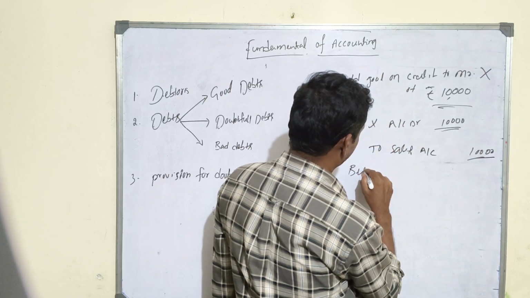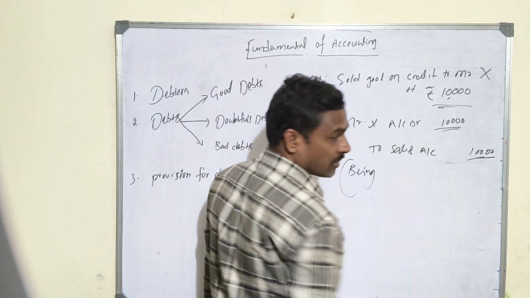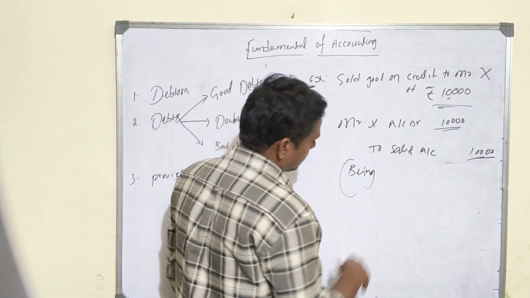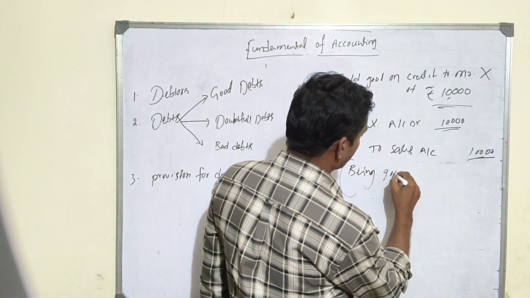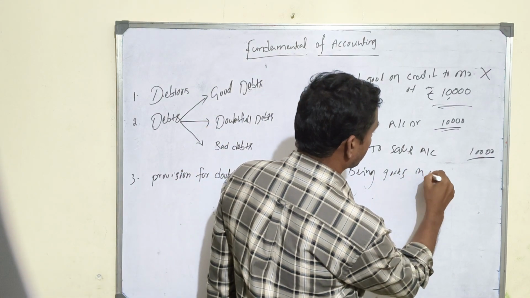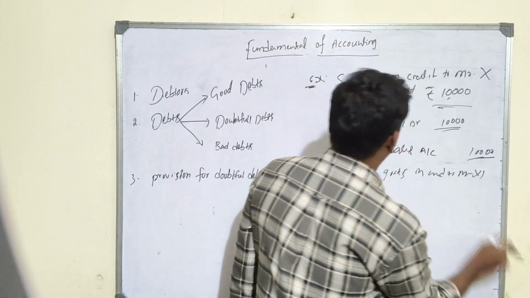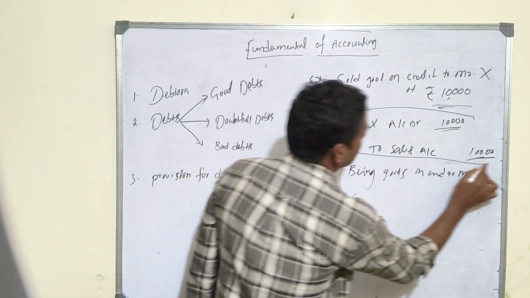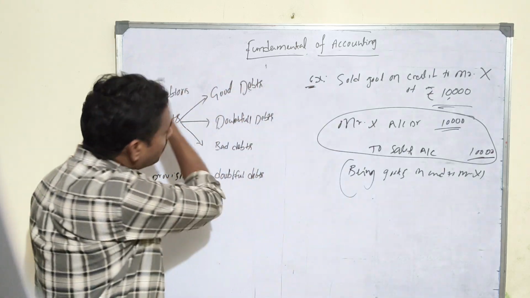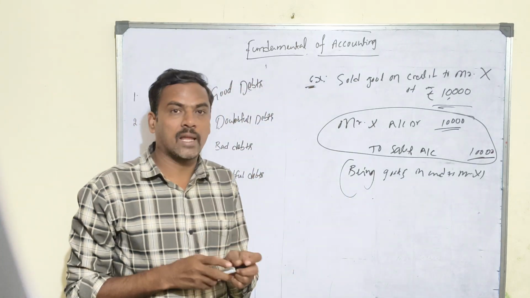Narration is important to understand the business transaction, why it is recorded, right? Being goods sold on credit to Mr. X, right? This is an example to explain what debtors are and how they arise.